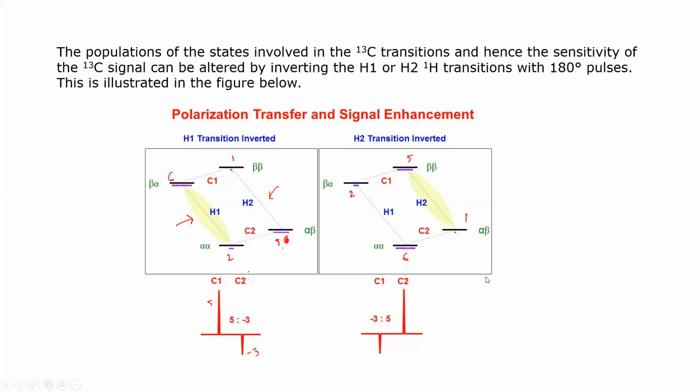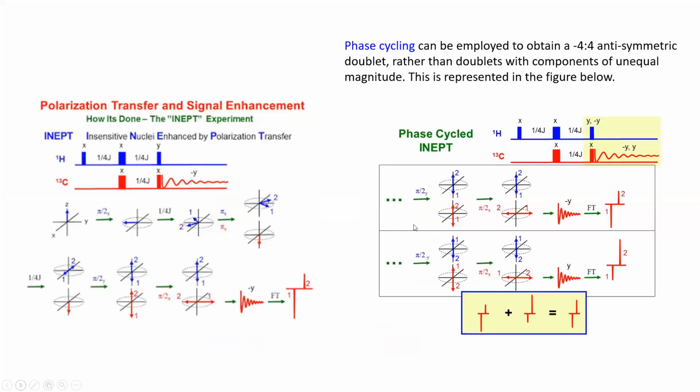Now, in INEPT, this is one of the phases you have to consider where 180 degree is required, but it is not confined to 180 degree. You have other phases too, other sequences. In this case, the most important part is the delay time, and the delay time is with respect to J coupling, CH coupling.